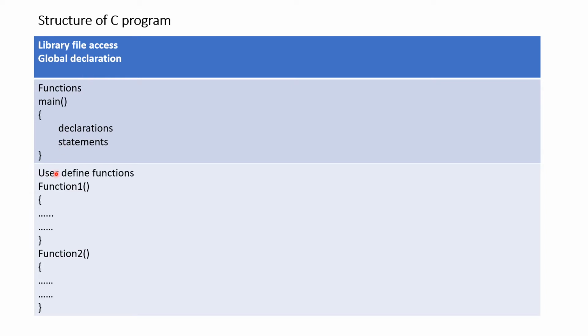Here suppose this is function 1, this is function 2, which are the user defined functions, meaning the functions other than the main function that are included in your program. So your program can contain a number of functions, but each and every program must contain the main function.